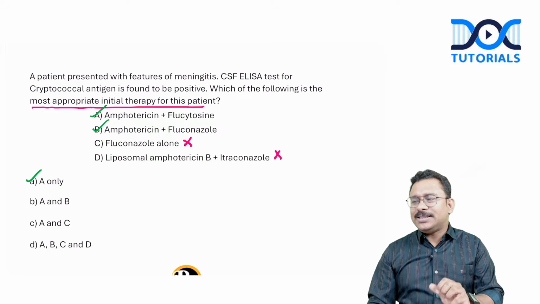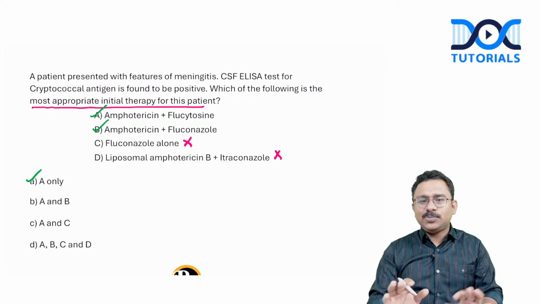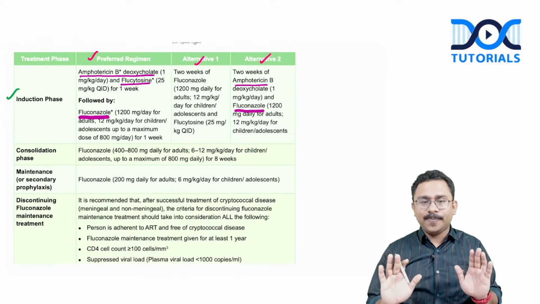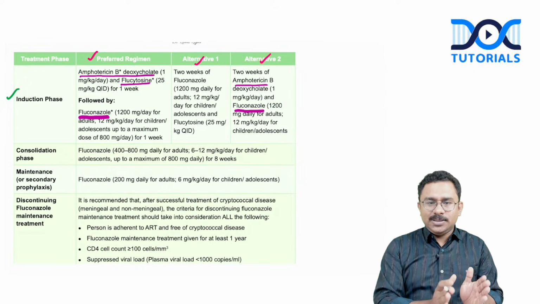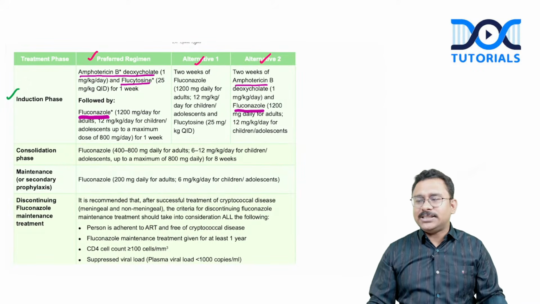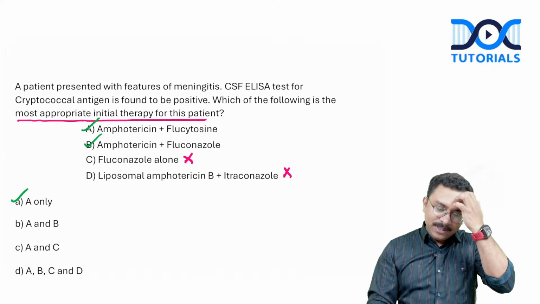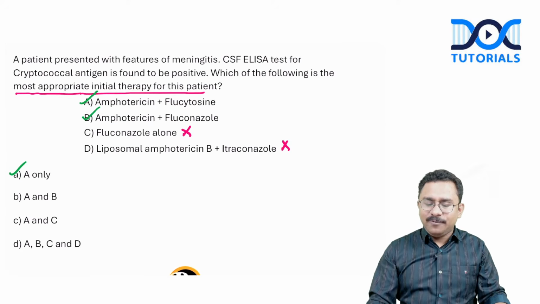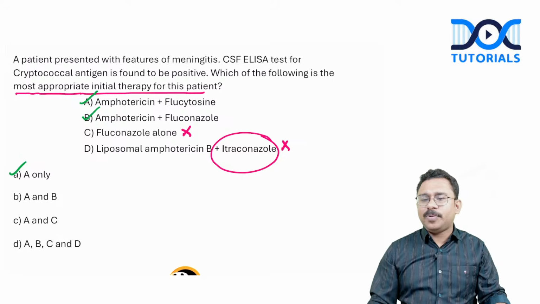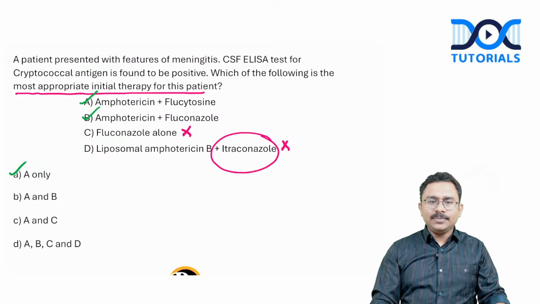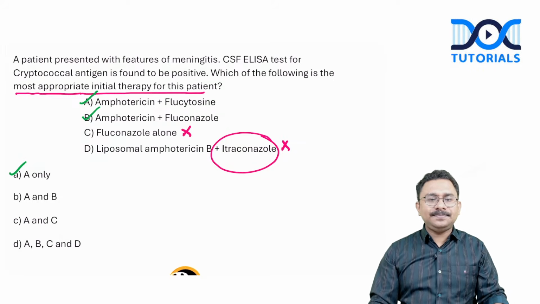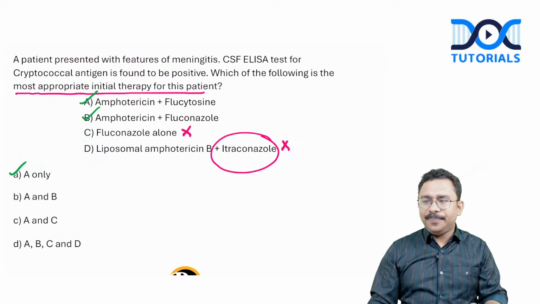If you are convinced, can you give me a thumbs up? Is the concept clear? There is a preferred regimen, and there are certain alternatives as well. Somebody is asking why not liposomal amphotericin? The combination with itraconazole is not preferred, so that is why it is not the answer. And you're not going to go for fluconazole alone as well.